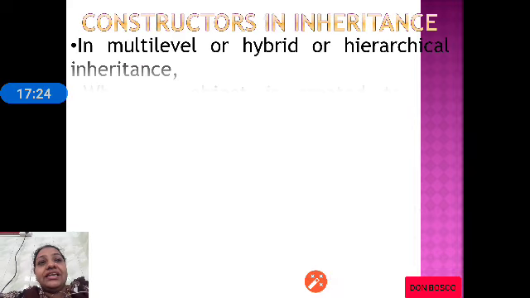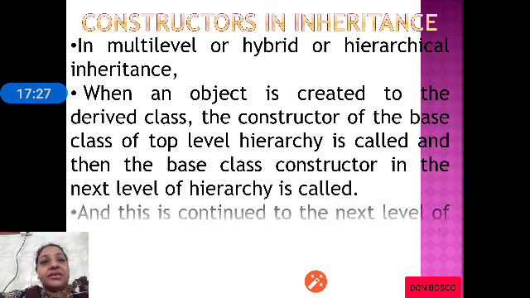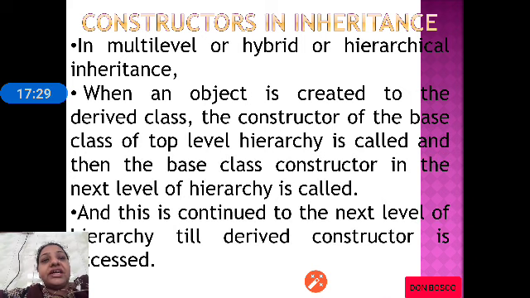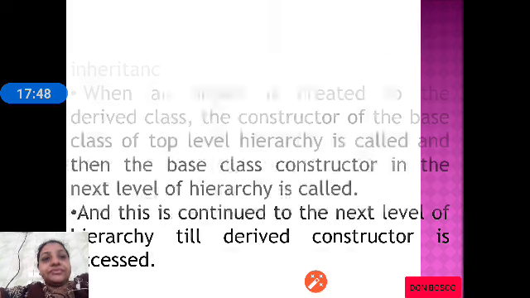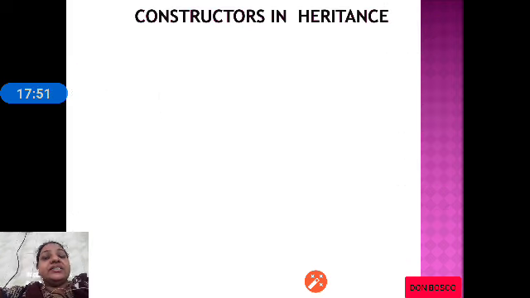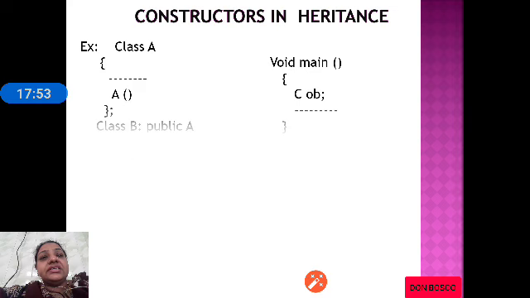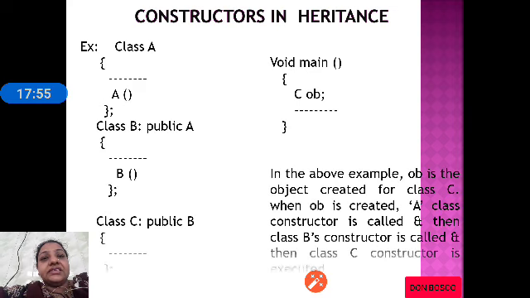constructor is executed. What about in multi-level or hybrid or hierarchical? When an object is created to the class, the constructor of the base class in the top level hierarchy is called, and then the base class constructor in the next level hierarchy is called, and this is continued to the next hierarchy till the derived class is accessed. Like we see in the example, class A has a constructor.